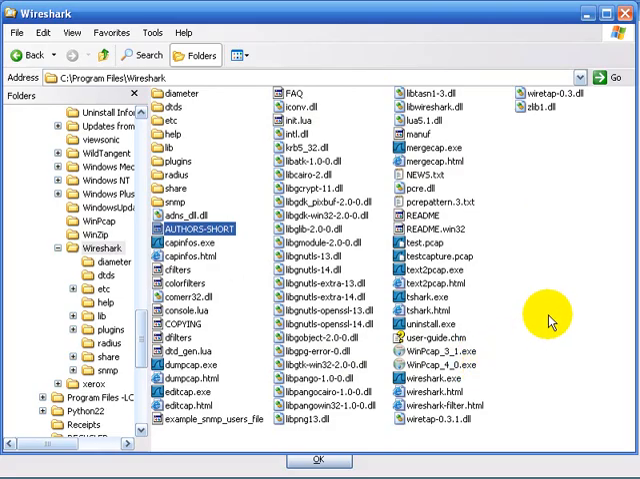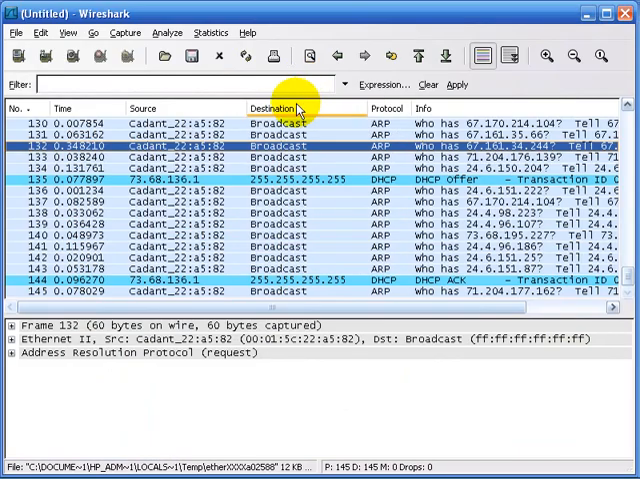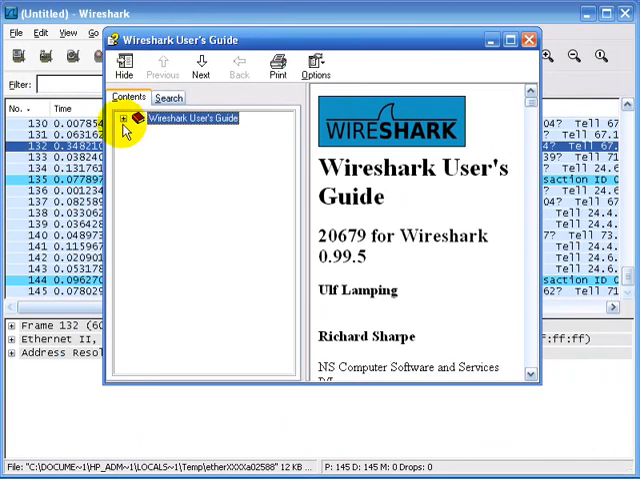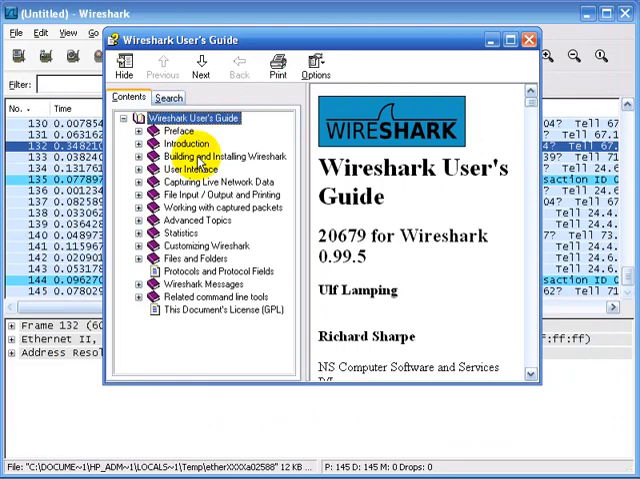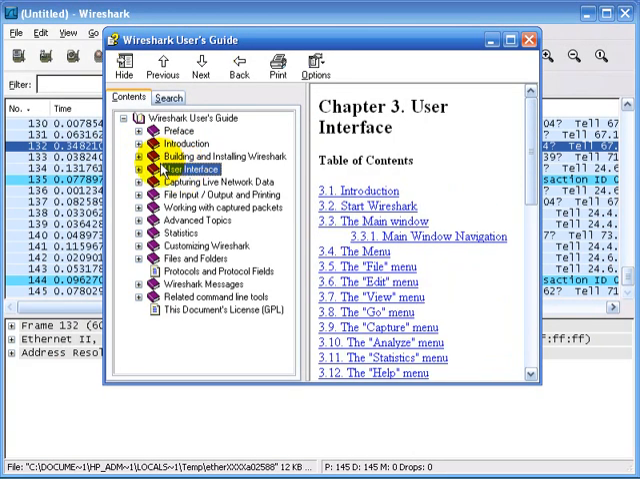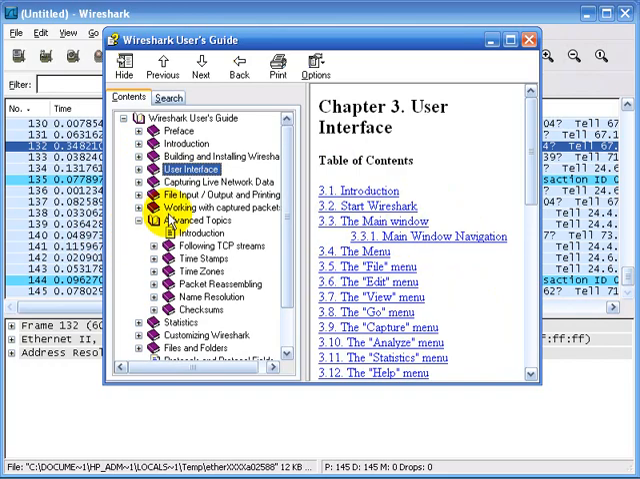Now let me take you over to Wireshark's help information. Just as with most programs, under help you'll be able to find the contents section there for a user guide that's contained within Wireshark. In this user guide you can get information on building and installing Wireshark and how the user interface works. In other words, all the menus and what each of the items inside the menu means. There's also a section on advanced topics such as following TCP streams, dealing with time zone issues and packet reassemblies and checksum problems.